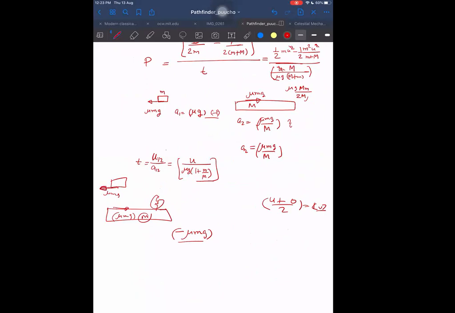So what is the work being done on the upper block? Work being done on the upper block is minus mu mg into displacement divided by time, and that will be equal to minus mu mg into average velocity. And average velocity is U by 2.